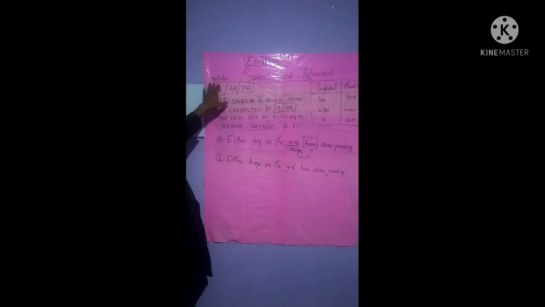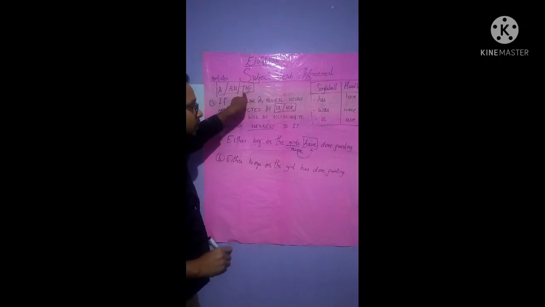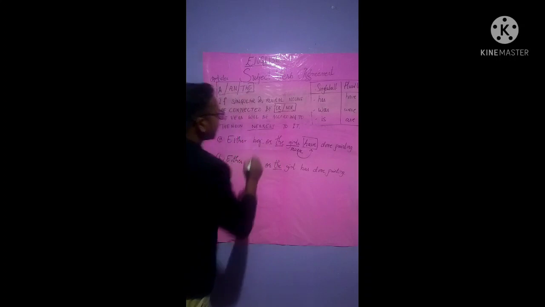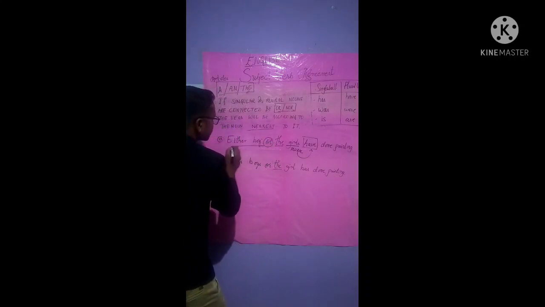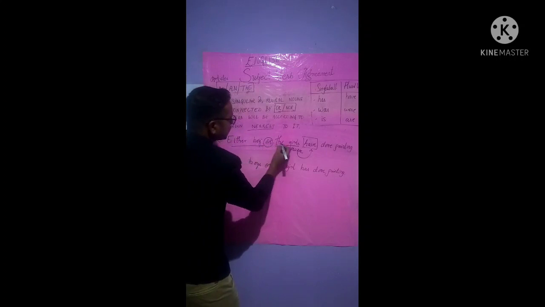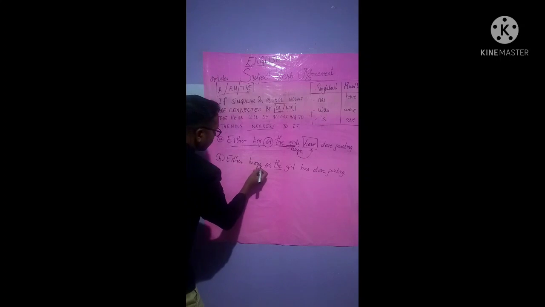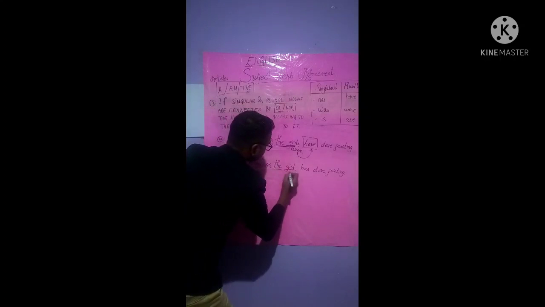See here, the article takes consideration. I have written here, article is the, isn't it? So the article here plays a very vital role, isn't it? The article, as in "these boys" is different, and after this, "the girl" is different, isn't it? So either the boys are different, that is plural, isn't it? Plural. Or the girl is singular.